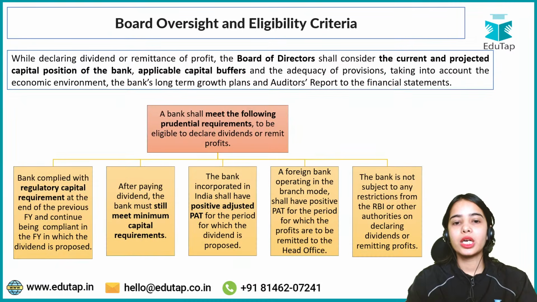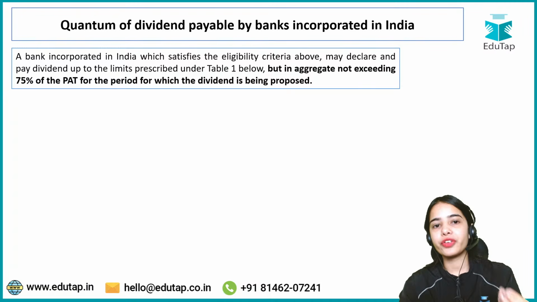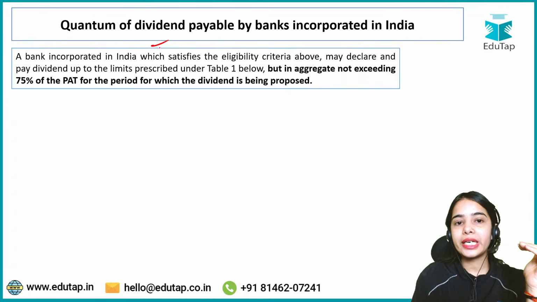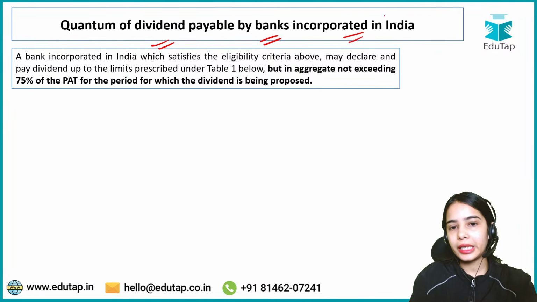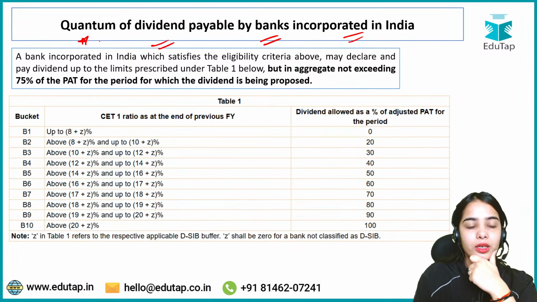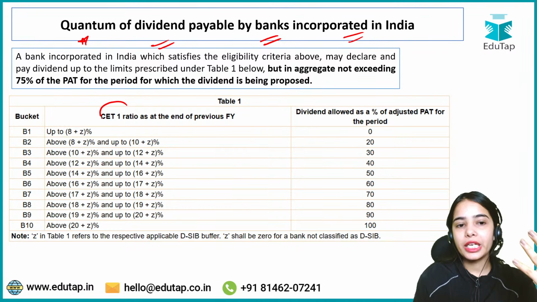Chalo, moving forward to the quantum of dividend. Now we have understood the board oversight and the eligibility criteria. Moving forward with the quantum of dividend payable by banks incorporated in India. That means how much dividend can be paid by a bank incorporated in India. Okay. So first of all, the dividend can be paid on the basis of the common equity tier 1 ratio.